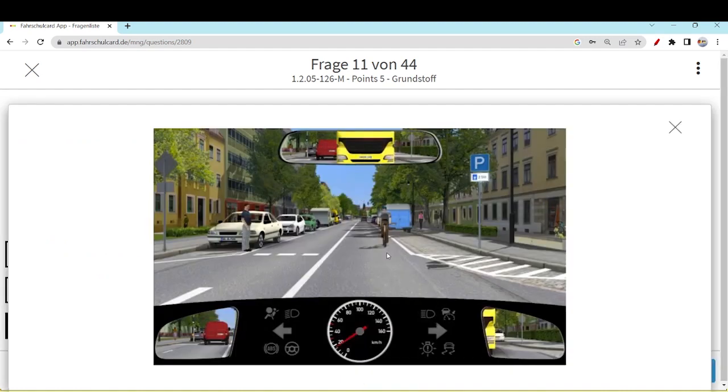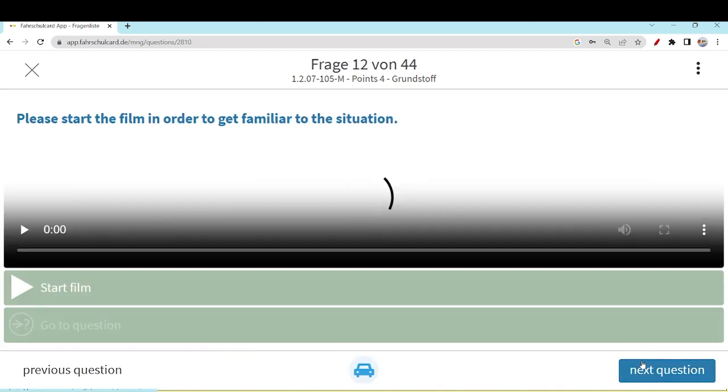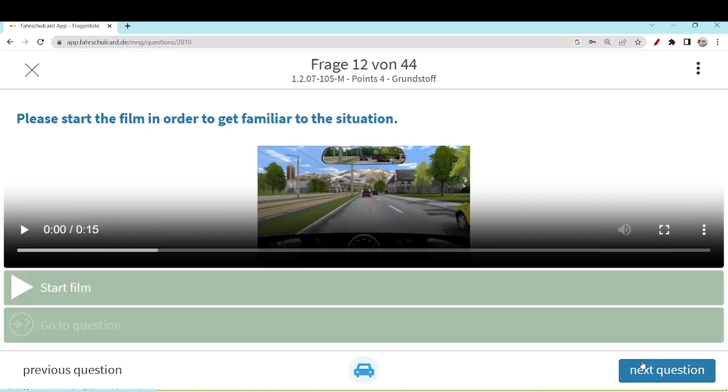Very clear. Remain behind the cyclist, follow him, don't overtake. Solid line, you cannot cross the line, and you cannot maintain a distance of 1.5 meters inside a built-up area. Never an option. Only the third option is correct in this particular question. Let's move to the next question, a video question.